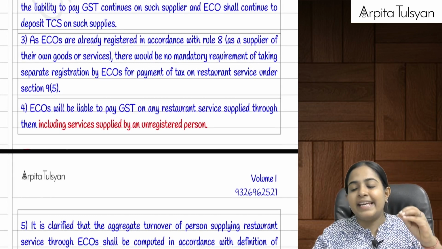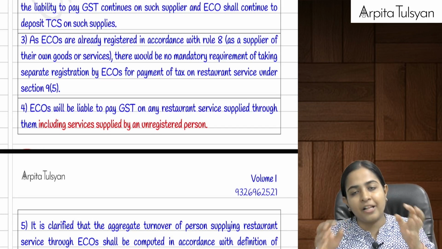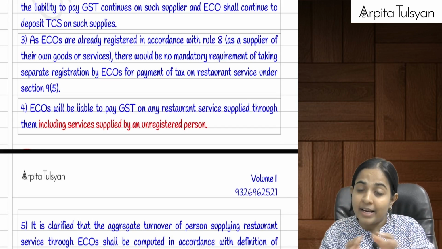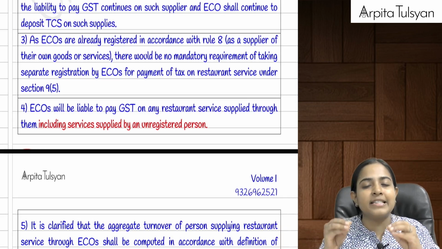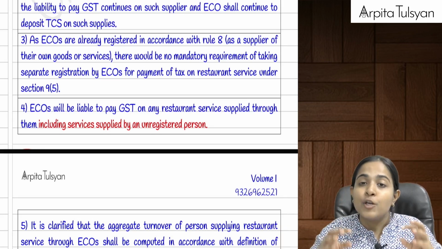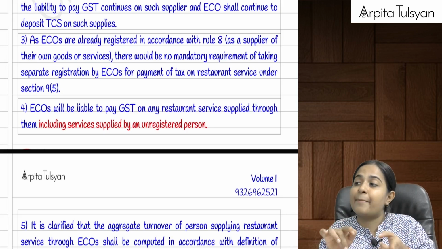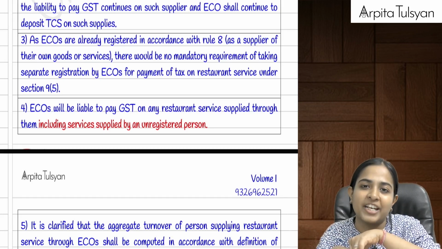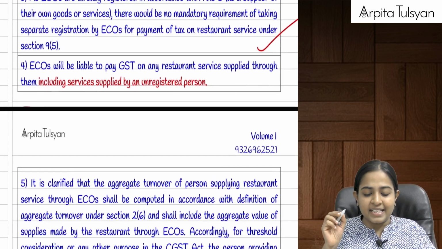Can we say ECOs are anyway registered under GST? We'll study it again in the registration chapter. Irrespective of section 9(5), ECOs are anyway registered under GST as the e-commerce operator. So they have already taken registration from the GST department. They need not take a separate registration for the purpose of section 9(5), that is told here.